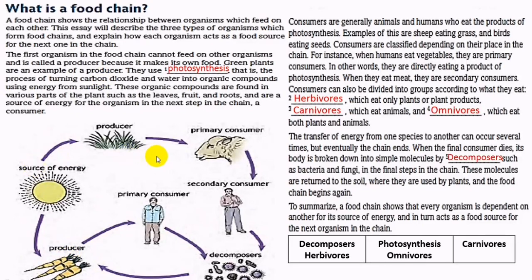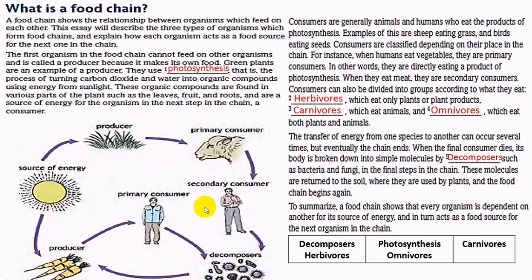Okay, this is a very simple reading, and a very famous reading, speaking about the food chain. Food chain means we need to speak about the organisms involved in this food chain.